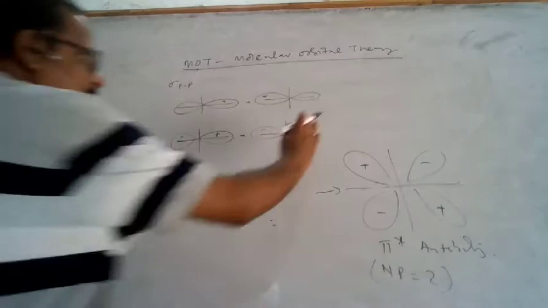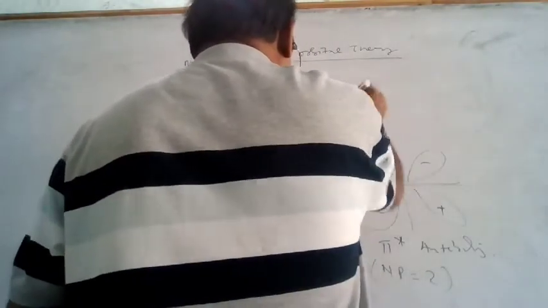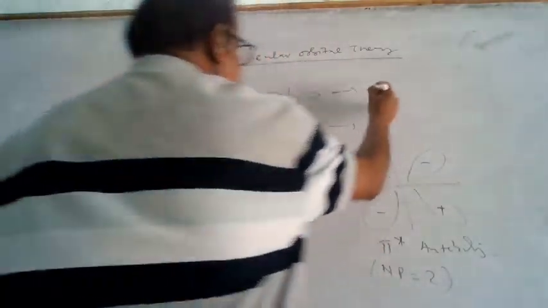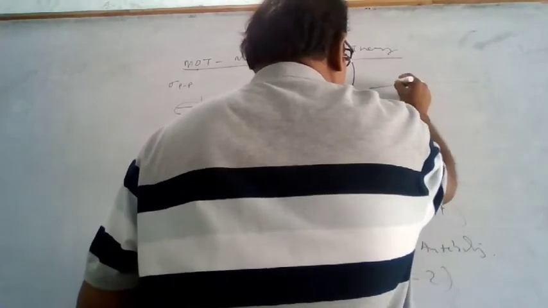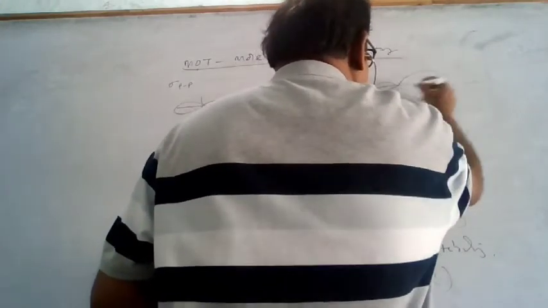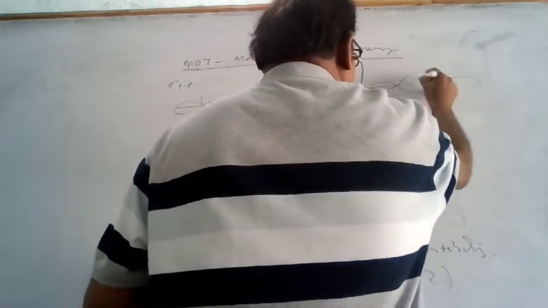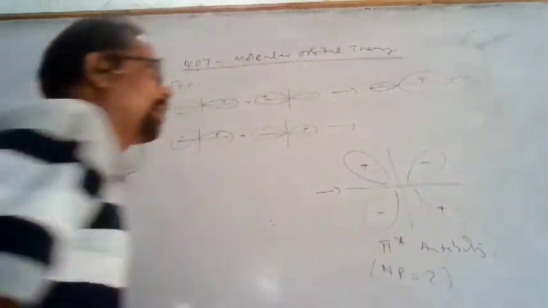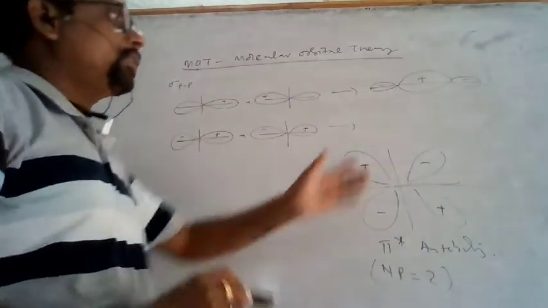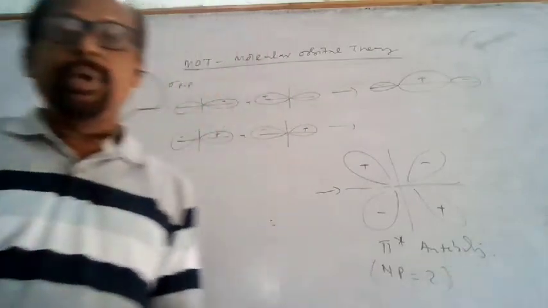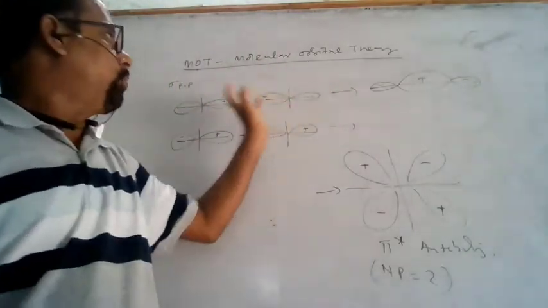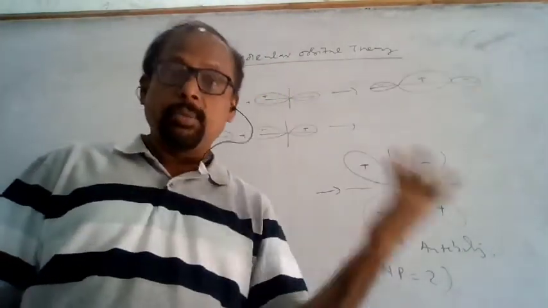So you can imagine that when plus and plus intermix, that will form the big plus, and this side is minus and minus. So a big plus will be there, because plus and plus intermix, and that is the bonding.